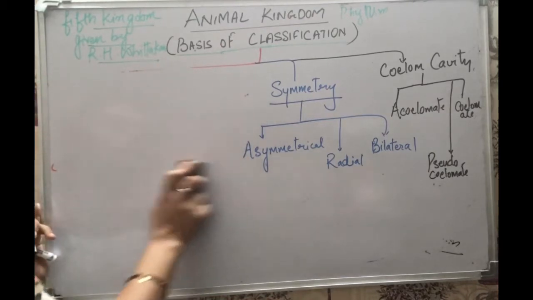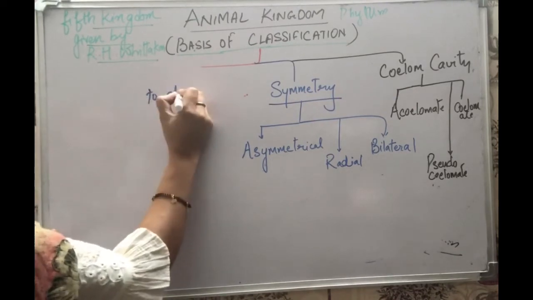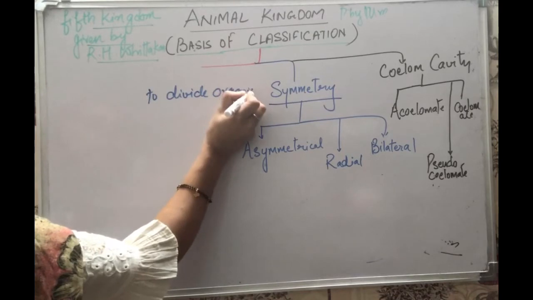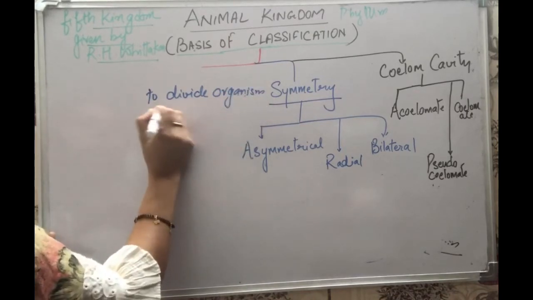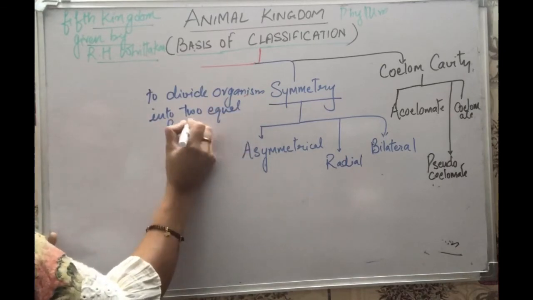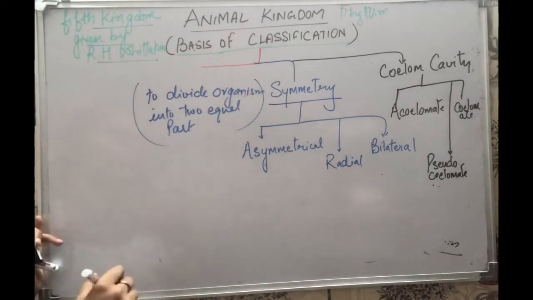Symmetry means to divide the organism into 2 equal parts. And by what plane we have to do this, that decides the symmetry of the organism.